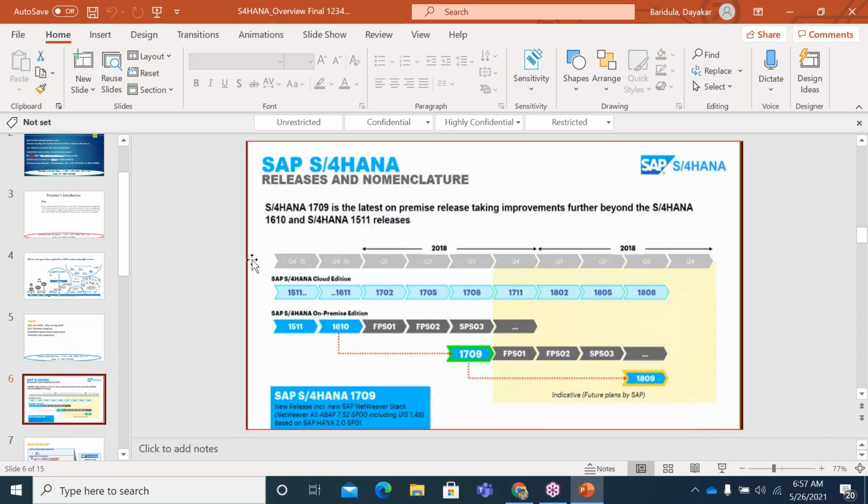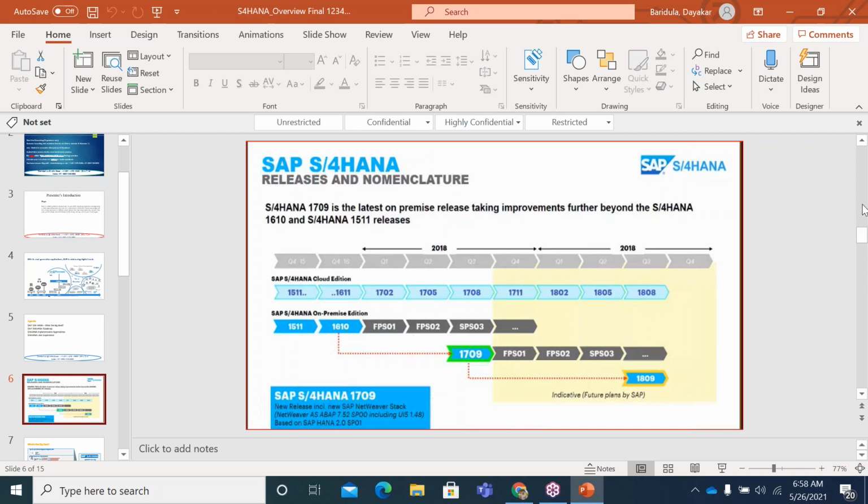At that point of time, we had innovations only from the finance perspective. They went with a concept called finance first. So they added the innovations on finance first in 1503, and we saw only innovations from the finance perspective. Then we went to the 1511 version.